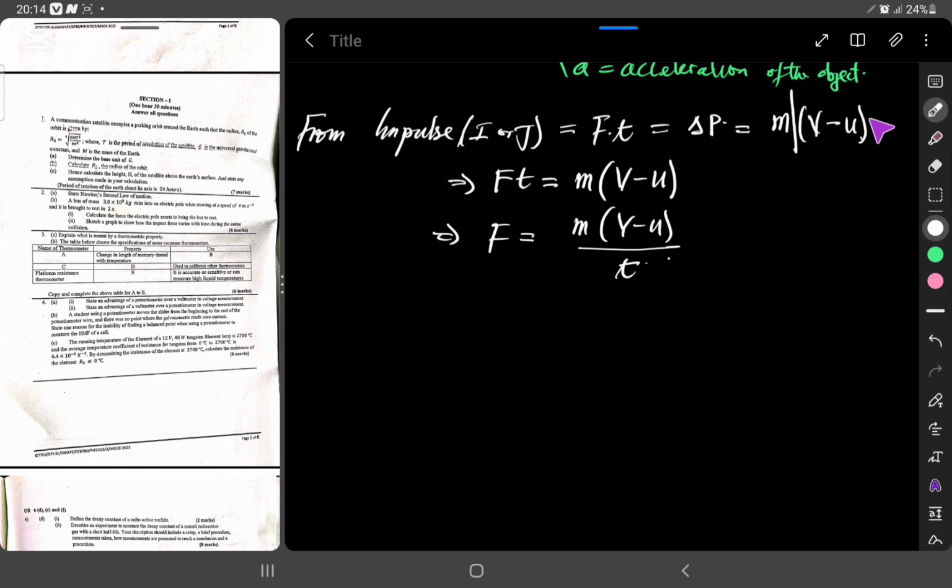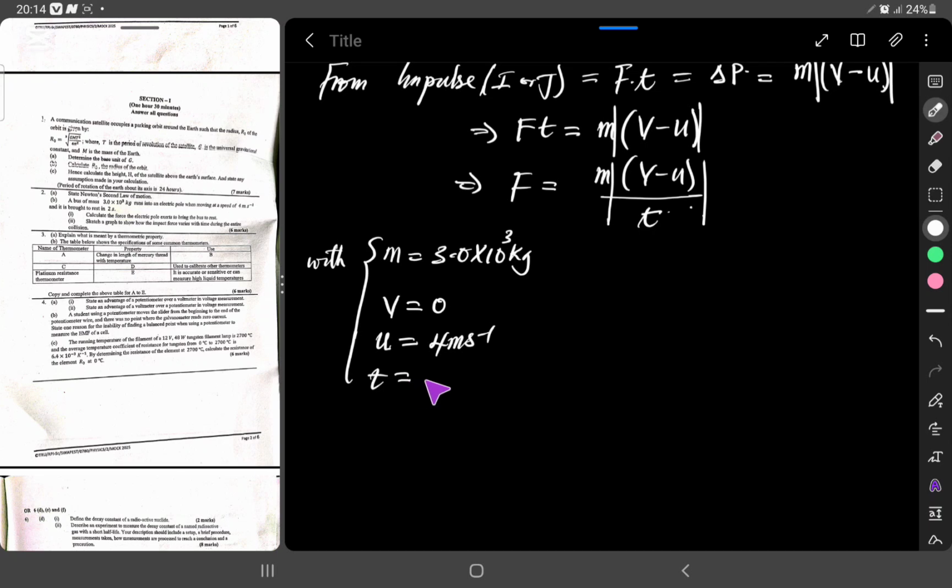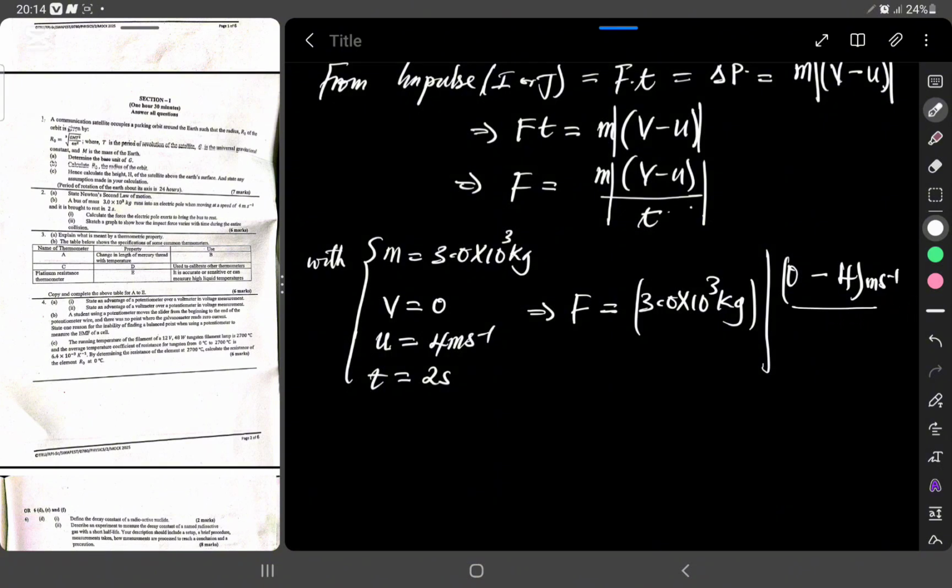So here we're going to have change in magnitude values. With the mass given to us to be 3.0 times 10 to the power 3 kilograms, the final velocity of the object being 0, the initial velocity being 4 meters per second, and the time t being 2 seconds, the force will be equal to the mass, 3.0 times 10 to the power 3 kilograms, times the difference in the velocities, 0 minus 4, all in meters per second, divided by the time, 2 seconds, magnitude value.